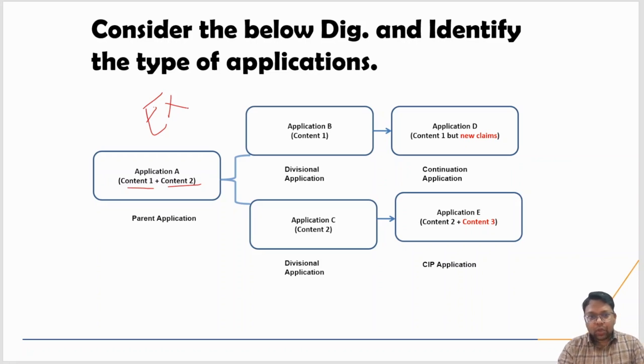एग्जामिनेशन में जाने के बाद वहाँ पे कंट्रोलर ने बोला ये तो दो invention हैं, there are two inventions in that patent application, you have to file for the divisional. Then he said that application B has content 1 and application C has content 2, and he thought that after filing application B, he needed to make some changes here. Then he again filed the continuation application, right? Continuation application to add some new claims in the existing patent application, and then his application is considered as application D. And here he thought that he is going to add some other subject matter also, so he needs to file the continuation in part application. Clear?